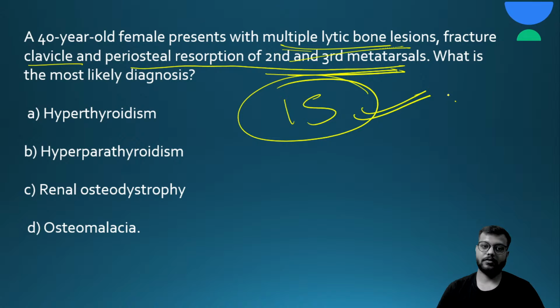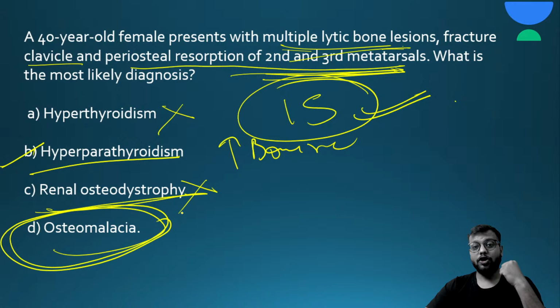Okay, so the answer for this question will be B, hyperparathyroidism, because there will be increased bone resorption. So there will be lytic lesions, especially in the metatarsals and the metacarpals. Okay, and pathological fractures. Hyperthyroidism में no, renal osteodystrophy में भी ऐसा नहीं होता है. In osteomalacia also, there are no multiple lytic lesions. Okay, so the answer is your hyperparathyroidism.